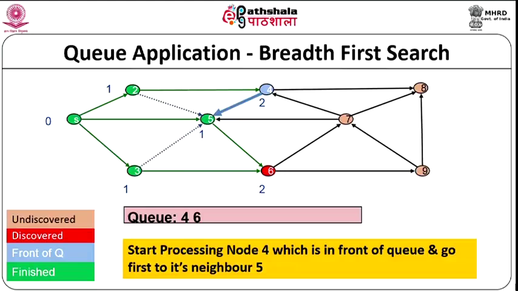Now, all the neighbors of 5 are over, because 5 has only one neighbor, 6. So, 5 is marked as finished. Now we have finished S at level 0, and 2, 3 and 5 at level 1, and we are still processing. Now, what is in front of the queue? 4. So, we go there.